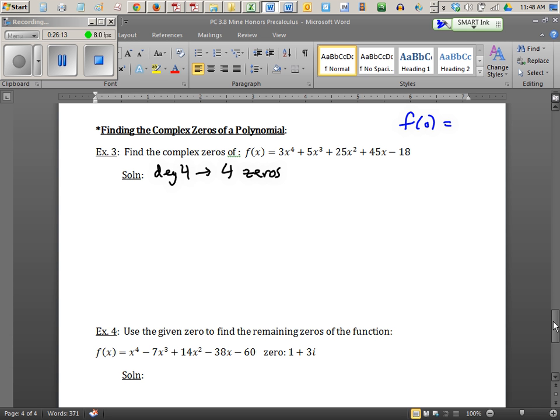What happens if you plug in 0? More importantly, you get a negative, right? And what happens if you plug in 1? That's not too hard to do in your head. 3 plus 5 plus 25 plus 45 is 78. Minus 18 is what? 60. More importantly, it's positive when I plug in 1. So I plugged in 0, that's easy. That just gives me -18. I plugged in 1, I got 3 plus 5 plus 25 plus 45 minus 18, that's 60. But more importantly, it's positive.